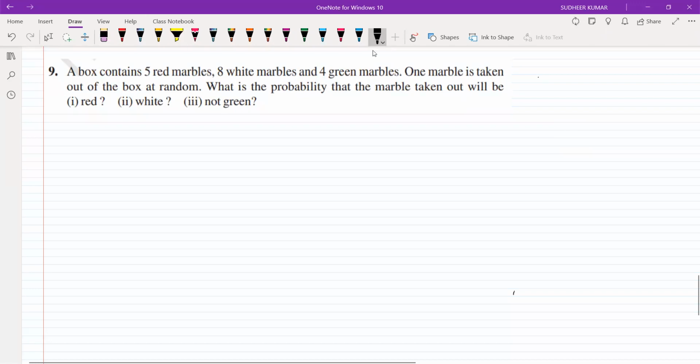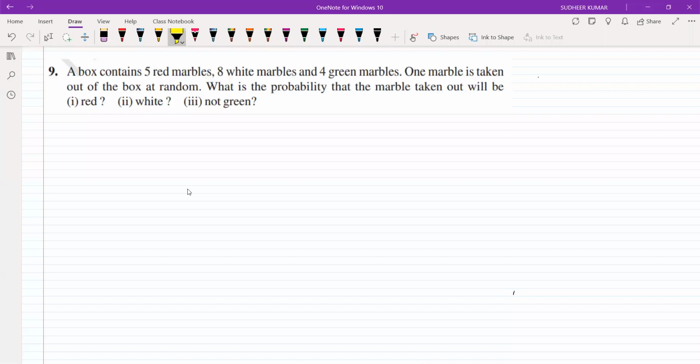A box contains 5 red marbles and 8 white marbles and 4 green marbles. So first write number of red marbles 5, white marbles 8 and green marbles 4.